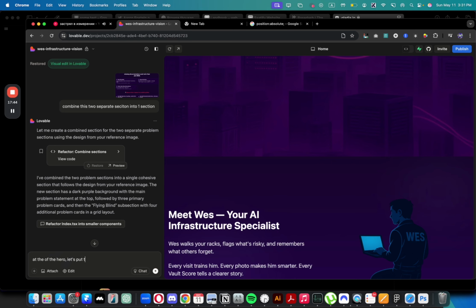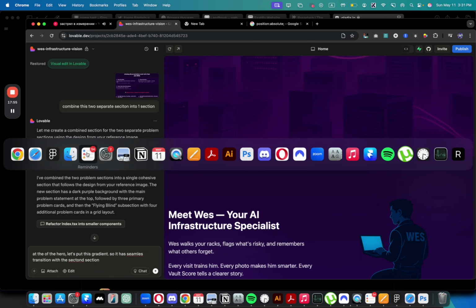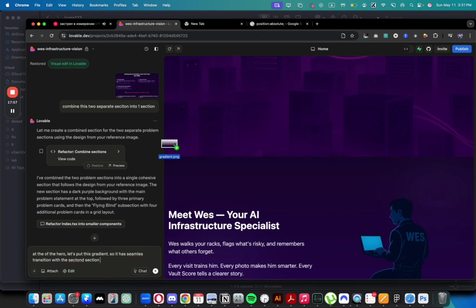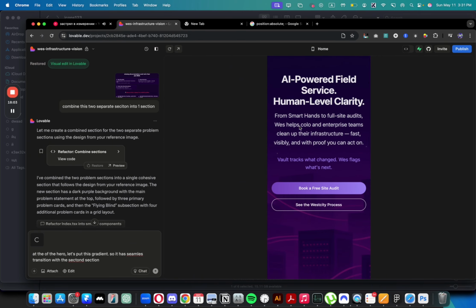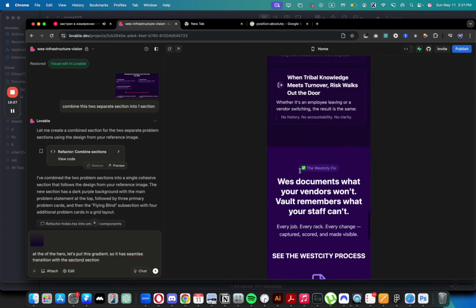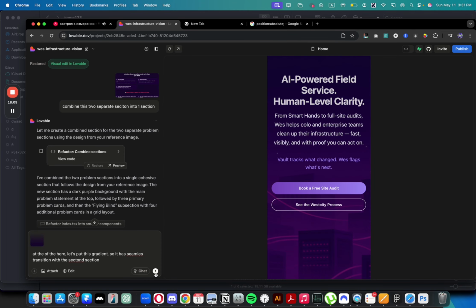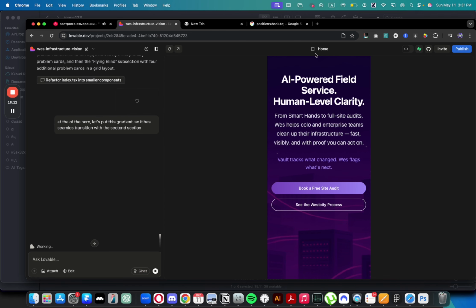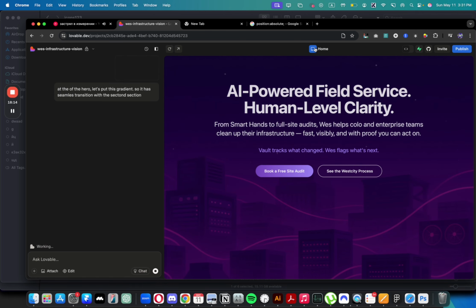Let's put this gradient so it has a seamless transition with the second section. Let's just upload this image and see if it understands what I mean. If it doesn't, then we can work out some different solution. But also I want to see how it works on mobile. As you can see, it's not bad on the mobile. It has nice designs. I like how it's mobile created this. So let's just send it and see where it goes.